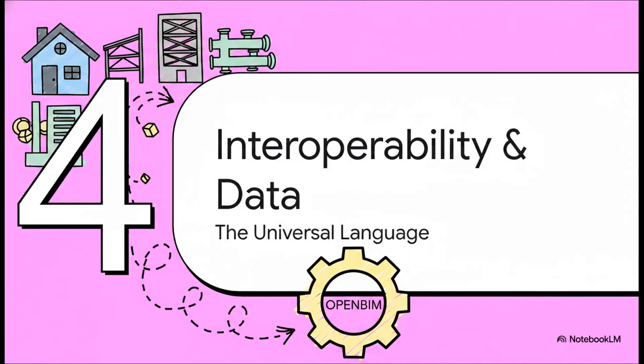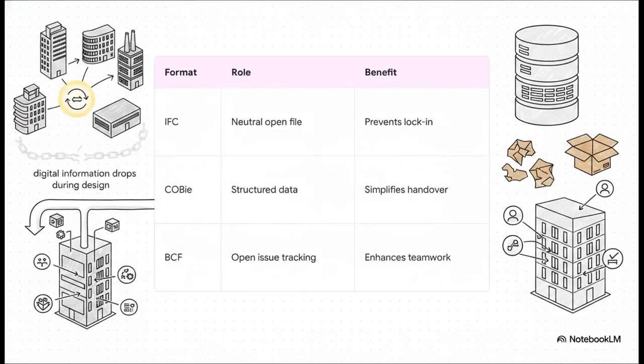Section 4. Interoperability and data formats. Establishing the universal language of OpenBIM. Think about this. If the architects are modeling in Revit, the structural engineers are in Tekla, and the mechanical team is using ArchiCAD, how on earth do they talk to each other without losing data? Enter the absolute necessity of OpenBIM. IFC is your universal translator. It's an open, neutral format that preserves geometric data across totally different software platforms, so you never get locked into just one vendor.